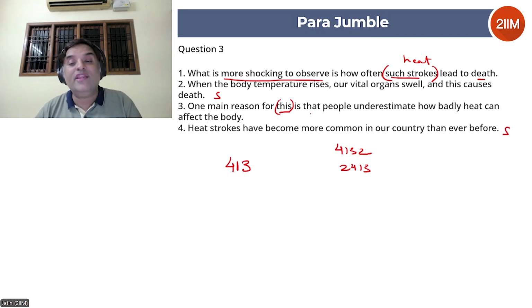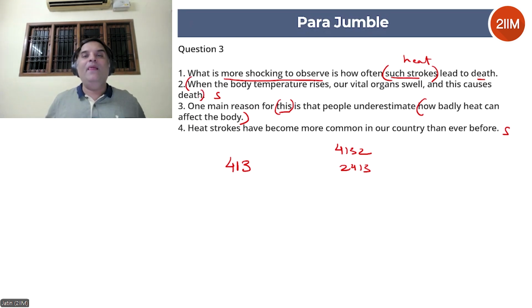Okay, so 3 says we underestimate how badly heat can affect the body. 2 is elaborating on how heat can affect the body. How does heat affect the body? When the body temperature rises, our vital organs swell and this causes death. So 2 elaborates on 3. So 4, 1, 3, 2 is good. But quickly read 2, 4, 1, 3.